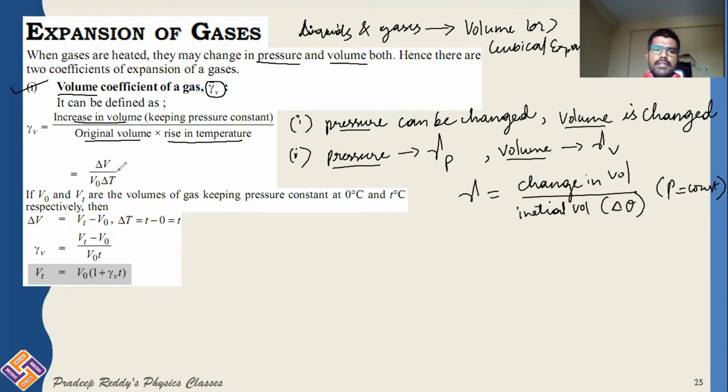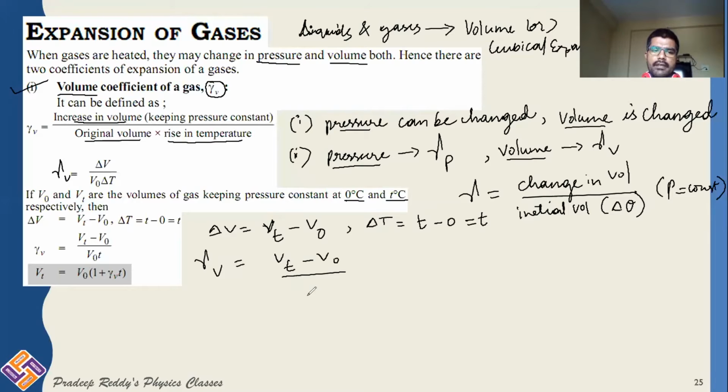Therefore, gamma V is equal to delta V divided by V naught into delta T, where V naught and Vt are the volumes of gas, keeping pressure constant, at 0 degrees Celsius and T degrees Celsius. So delta V is equal to volume at temperature T minus volume at 0 degrees Celsius. Similarly, change in temperature is final temperature minus 0 degrees Celsius, which is equal to T. I can now write gamma V is equal to Vt minus V naught divided by V naught into T, and V naught goes to the other side.